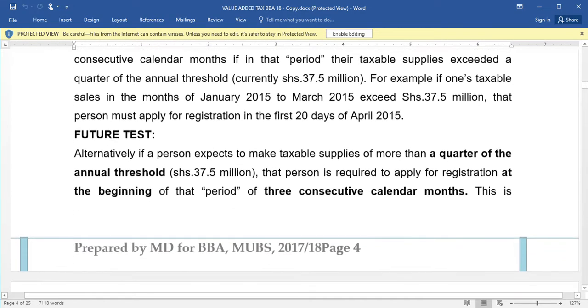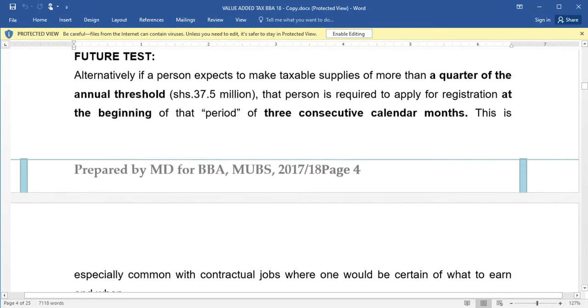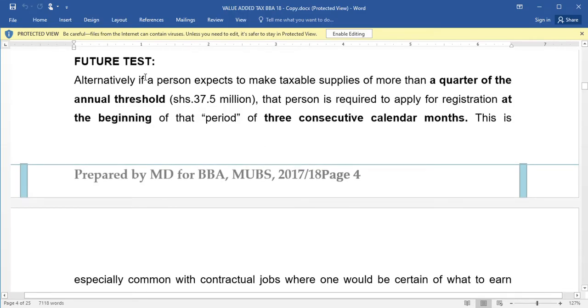Then we have what we call the future test. Alternatively, if a person expects to make taxable supplies of more than a quarter of the annual threshold, that person is required to apply for registration at the beginning of that period of 3 consecutive calendar months.